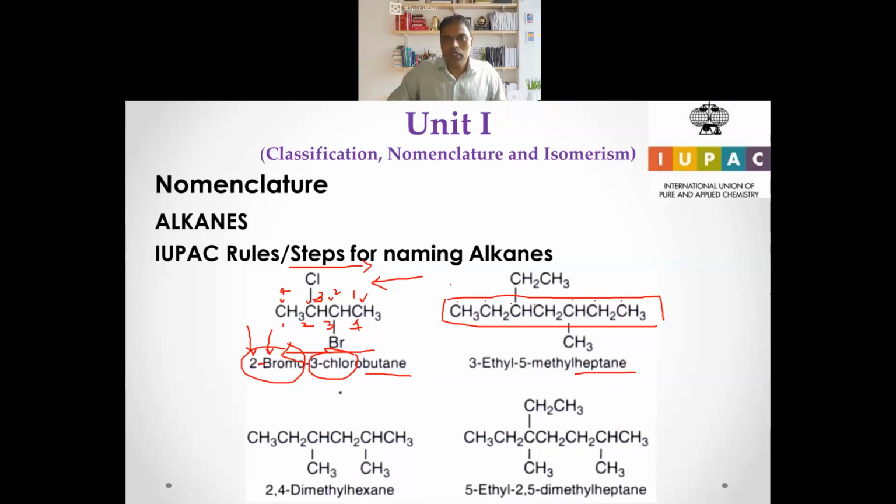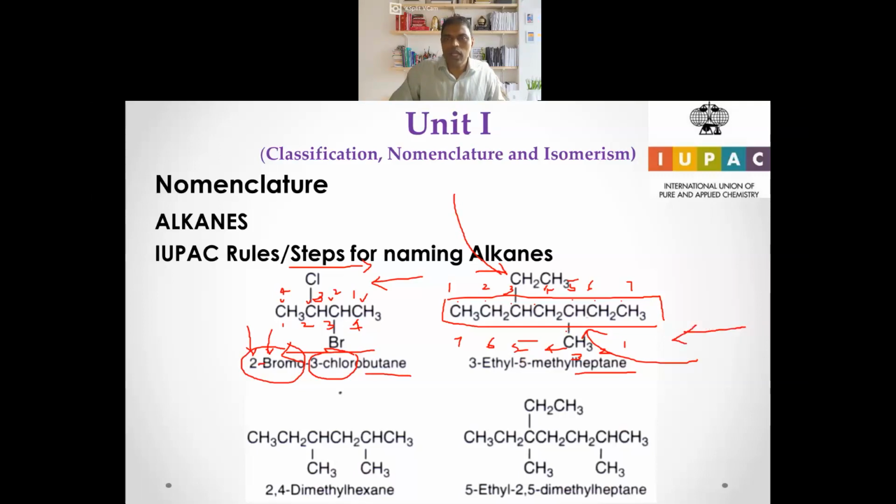And let's try to number this from this side. 1, 2, 3, 4, 5, 6, 7. And also number from this side: 1, 2, 3, 4, 5, 6, and 7. So from this side also, the first group is at the third position. It doesn't matter which way you go, but in this example, we are trying to name it from this side.